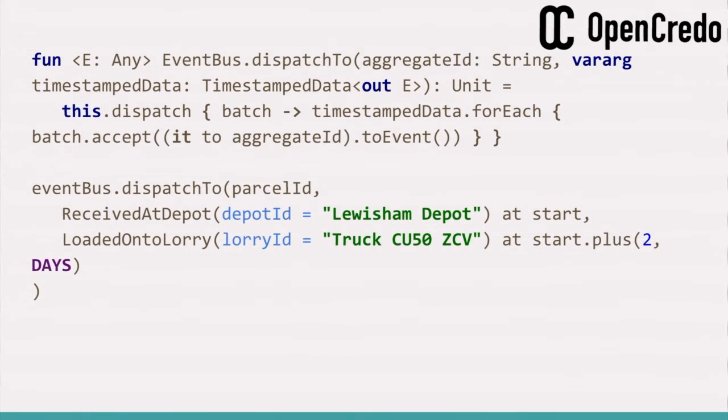So we just create a method called dispatch2 on event bus, which allows us to supply an aggregate ID and it has the timestamp data, and it does all of the translation needed to convert that into a set of k-events and call a toEvent method on them that turns them into the underlying Concursus events and just send them all off to the Concursus batch. And that gives us then the ability to say event bus dispatch2, give the ID, and then just list out a set of events, which is a really nice, clean syntax.